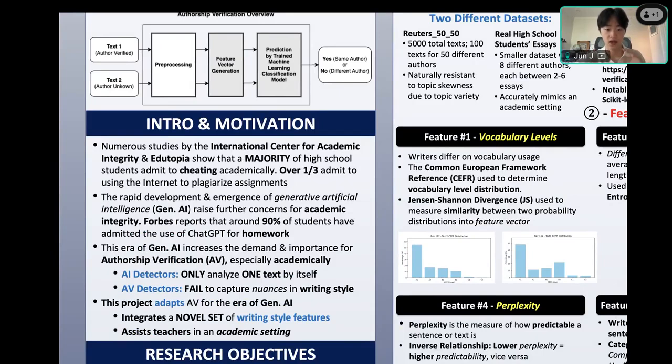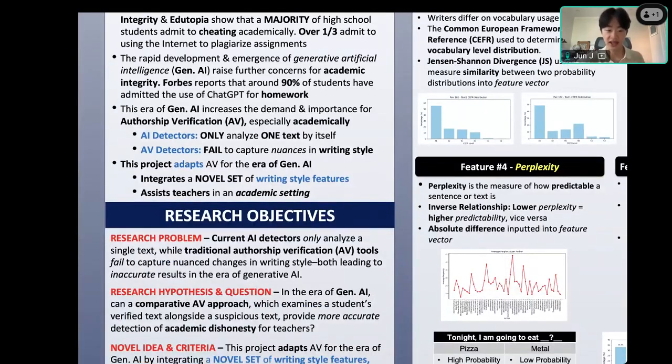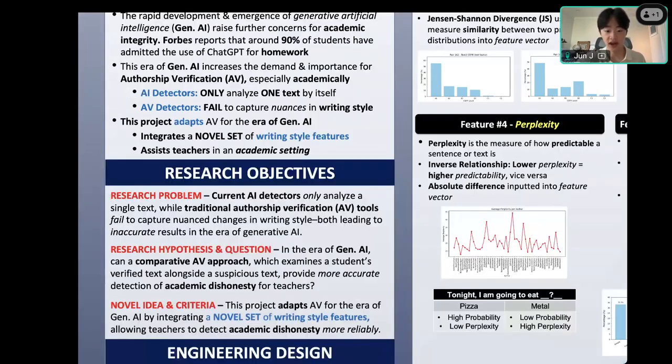So for the research problem once again, the current AI detectors and AV detectors fail to capture the nuance changes in writing styles, which is why we can't rely on them in the current status quo. Therefore, my hypothesis in question was: what if, in this current era of generative AI, a comparative AV approach, which looks at the more nuances in someone's writing style, would be more indicative if someone was in fact academically dishonest? And therefore, once again, my project adopts AV for this era by integrating a novel set of writing style features, allowing teachers or even the general public to figure out if someone was academically dishonest.